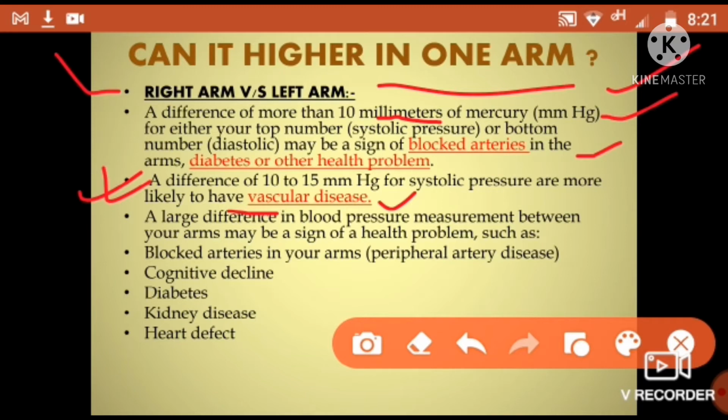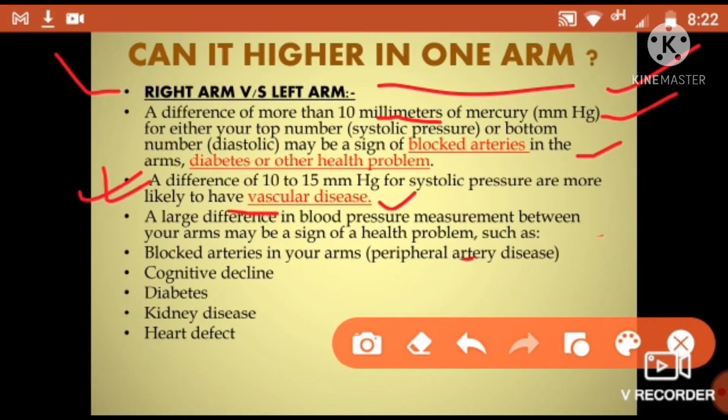When you check your systolic blood pressure and there is a 10 to 15 millimeter difference in the right arm as compared to the left arm, you may have vascular disease. You should have it determined or checked by your doctor. A larger difference in blood pressure measurement between your arms may be a sign of a health problem. Yes, it is a sign of a health problem.